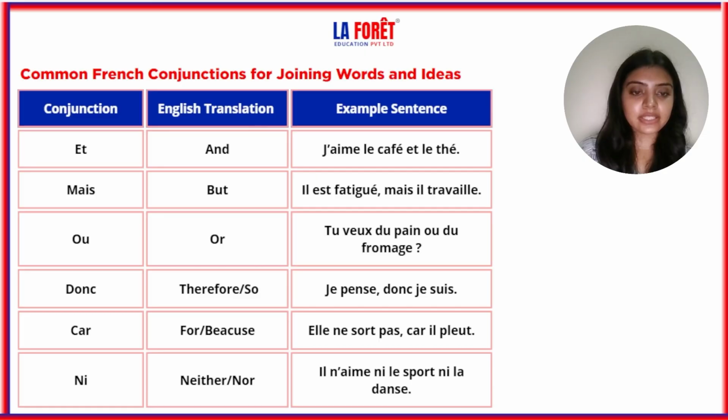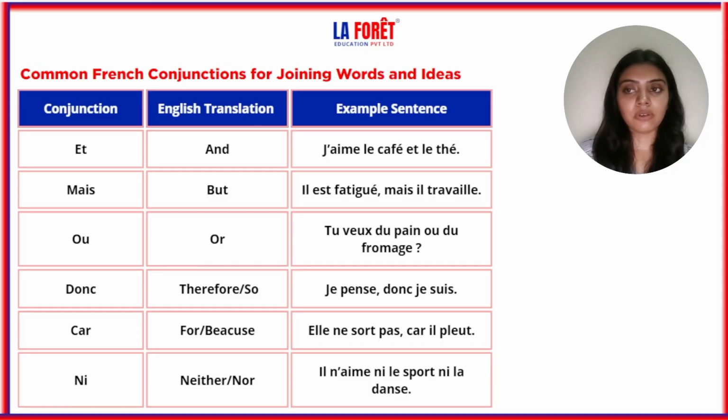Next is ni. Ni is neither, nor. Il n'aime pas, and see here, we have not added pas here. It is not il n'aime pas, it is il n'aime ni. So you will not be saying il n'aime pas ni. No. It will be il n'aime ni le sport ni la danse. It will be neither, nor: neither the sport nor the dance. So that's how you will be saying it. Il n'aime ni le sport ni la danse.